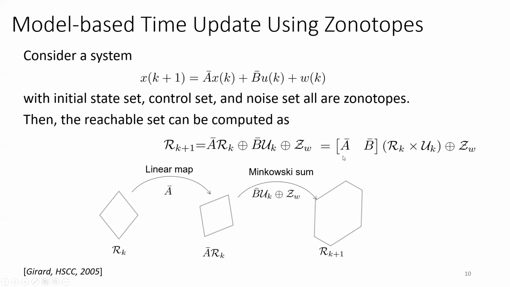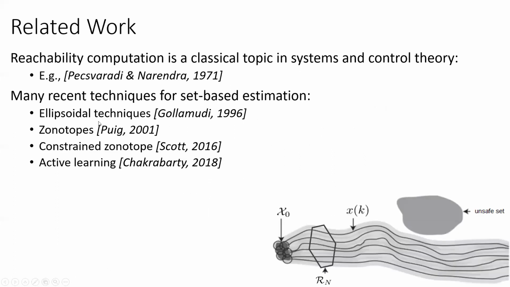Or it can be written as A bar, B bar multiplied by the Cartesian product between the reachable set and the input zonotope Minkowski sum ZW. There are different techniques using set-based estimation, using ellipsoidal techniques, zonotopes, constrained zonotopes, active learning. However, in our approach, we don't assume a model, and we depend on noisy data, and we compute a robust set which over-approximates all the possible trajectories of the system.